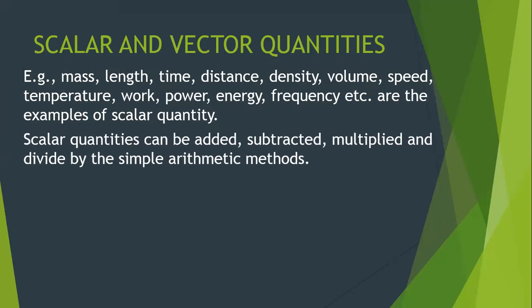One more thing to remember is that scalar quantities can be added, subtracted, multiplied and divided by simple arithmetic methods, using the simple rules of algebra.